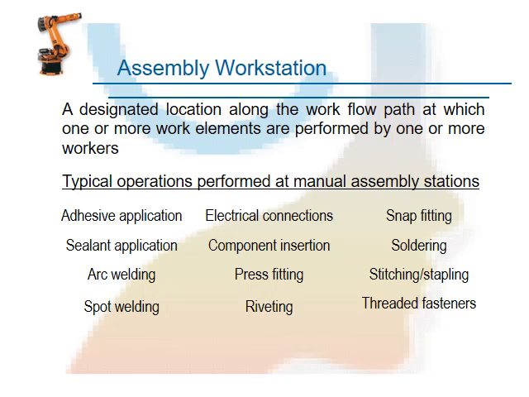Other examples are electrical connections, component installation, press fitting, riveting, snap fitting, soldering, stitching, and thread fasteners. These are the examples of manual assembly line.